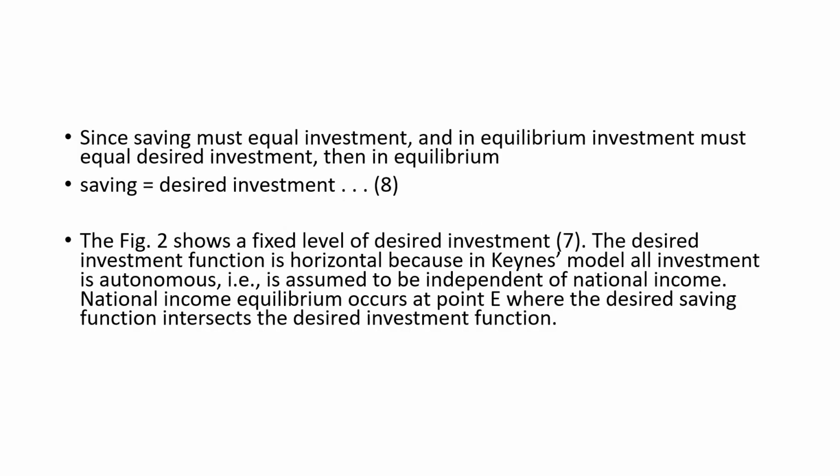Saving must be equal to investment, and in equilibrium, investment must be equal to desired investment. Saving equals investment. That's the identity that you have. The desired investment function is a horizontal line. This is because in the Keynesian model, all investment is considered to be autonomous, and this is assumed to be independent of your level of income. Your national income equilibrium occurs at point E, where desired saving intersects your desired investment line.